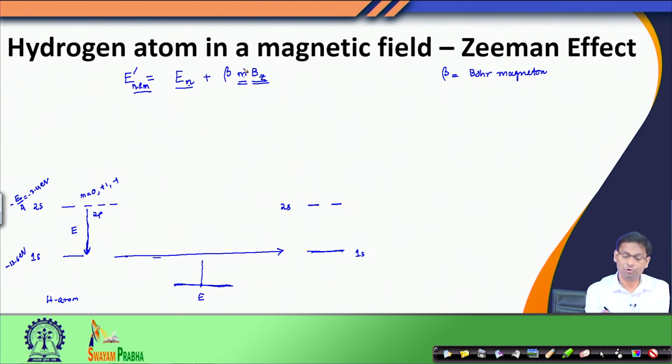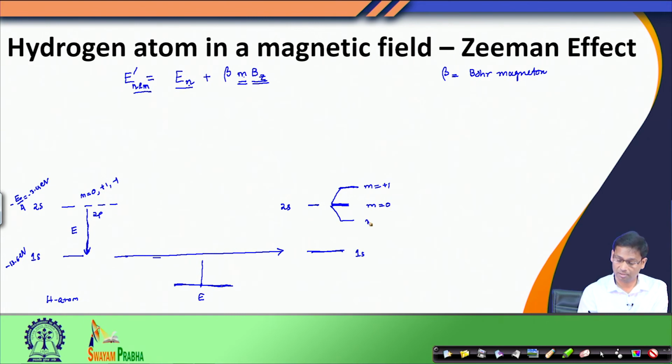When m value is 0, this term is 0. So, this remained unchanged. When m is plus 1, I have the energy En, which is starting from this energy plus a factor. So, this corresponds to m equals plus 1, this corresponds to m equals 0, and when m is minus 1,